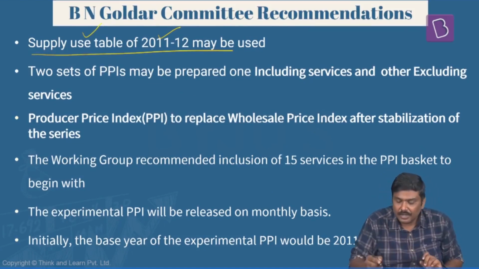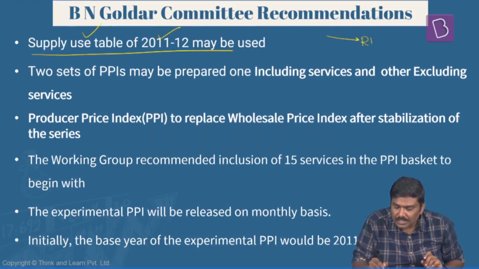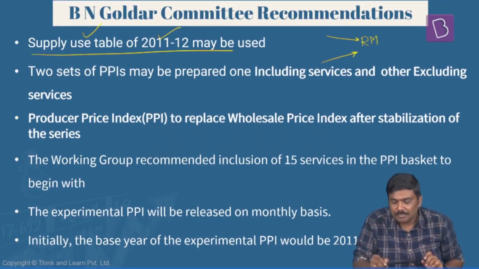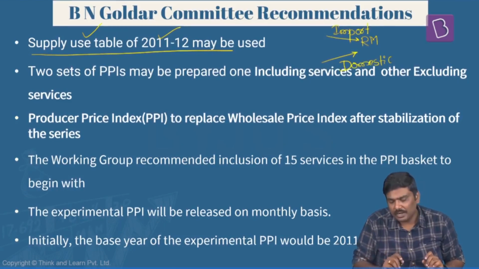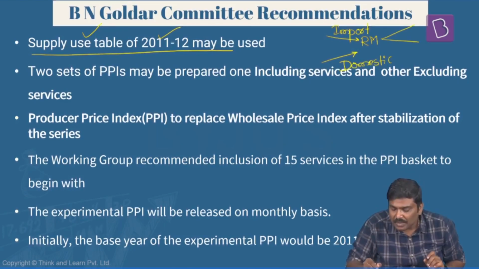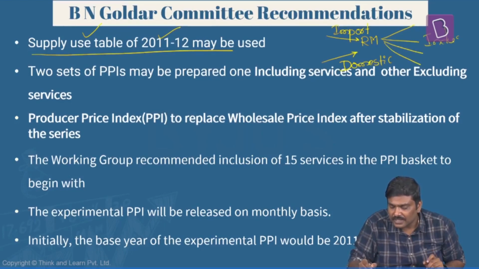Follow this very carefully. In case of the Indian economy, we import certain raw materials, and there are certain raw materials which are present in the domestic market itself. This is the domestic supply of raw material, and this is imported raw material. These raw materials will be allocated or sold to different industries like this. For example, aluminium, steel, and so on and so forth.